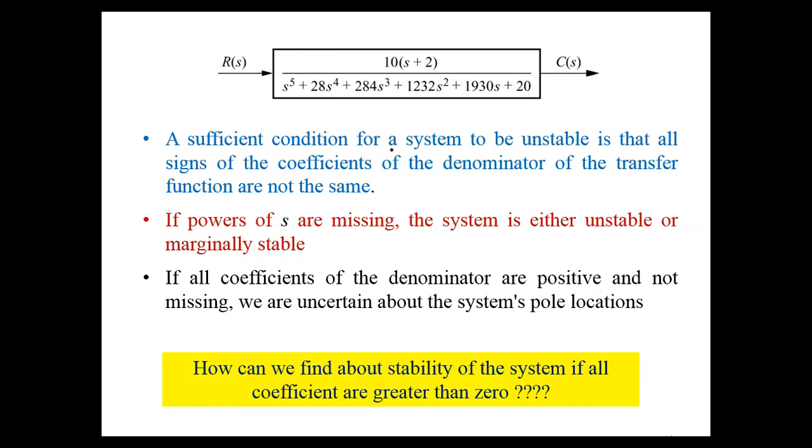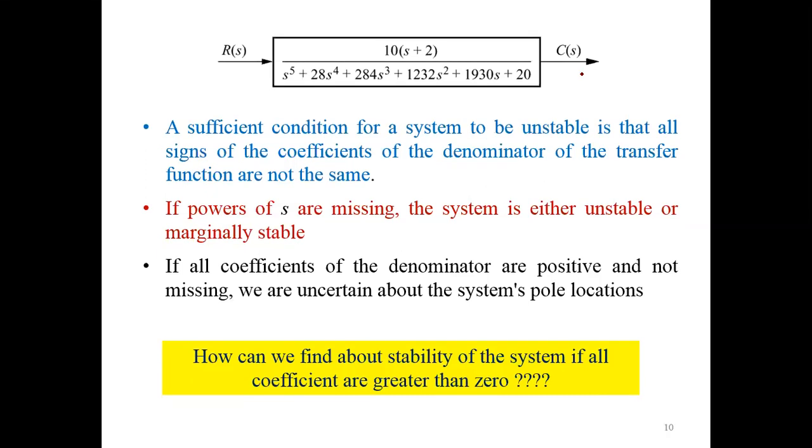So let's recap. In today's video, we have discussed that any control system has three specifications: transient response, stability, and steady state error.